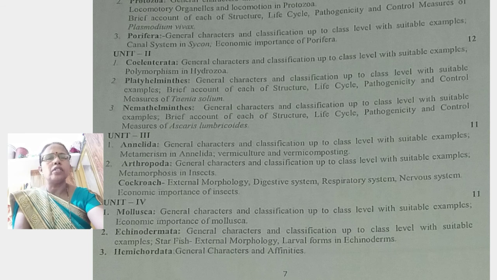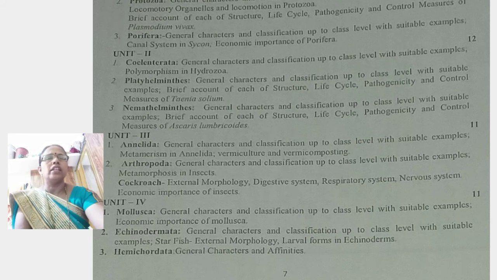And the last topic of this unit is Hemichordata. In this we study the general characters and affinities. Generally, in Hemichordata, hemi means half and chordata means chordate animals.